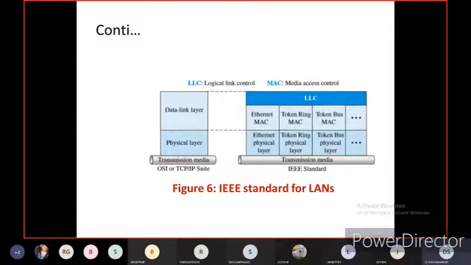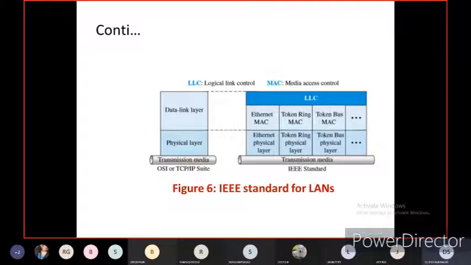So this is one simple block diagram, the differences between logical link control and media access control. This is the IEEE 802 protocol structure. IEEE 802 contains the logical link control and media access control.